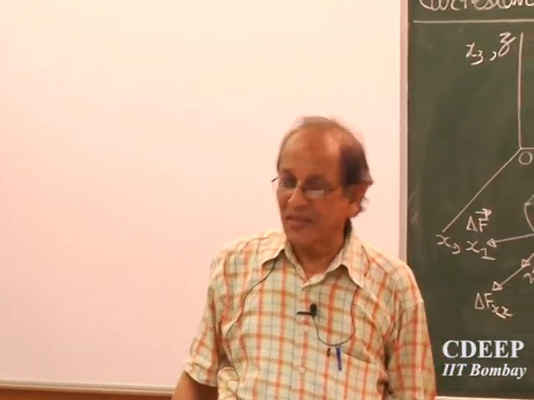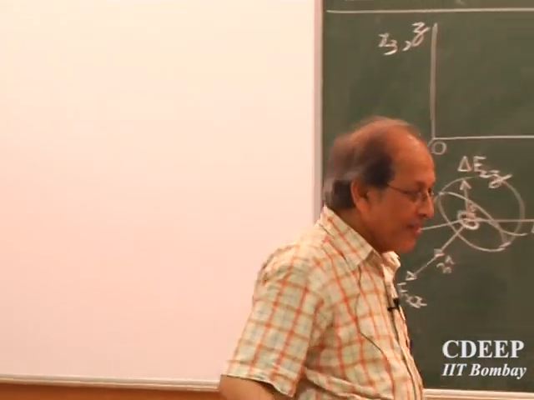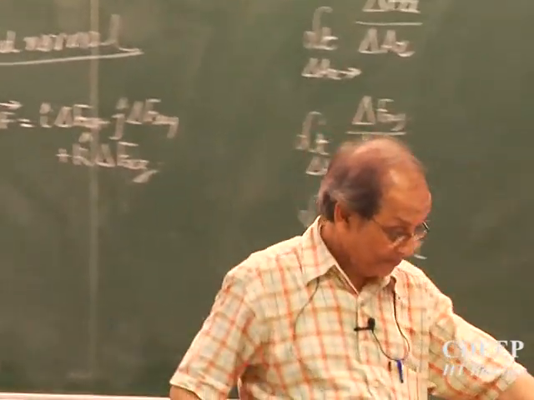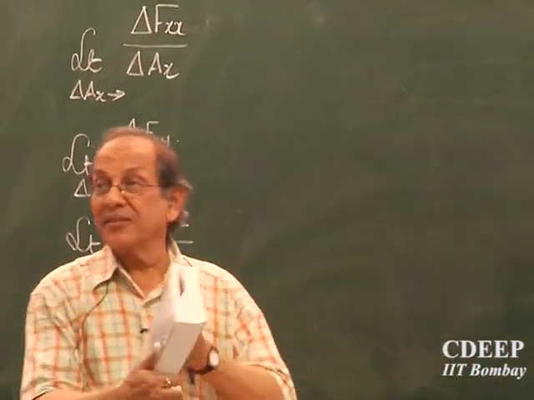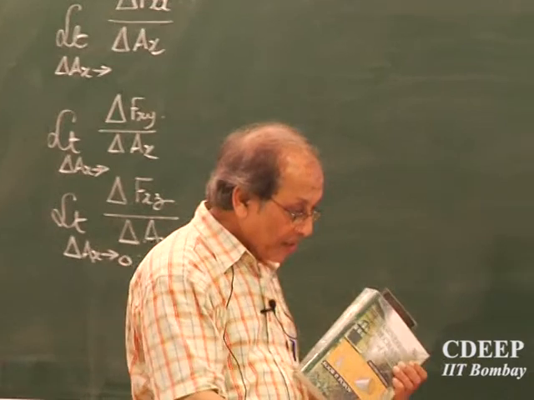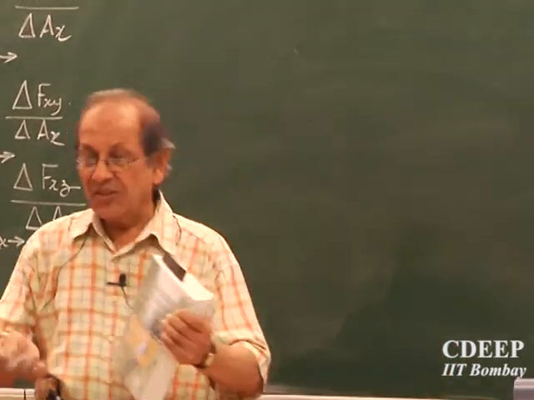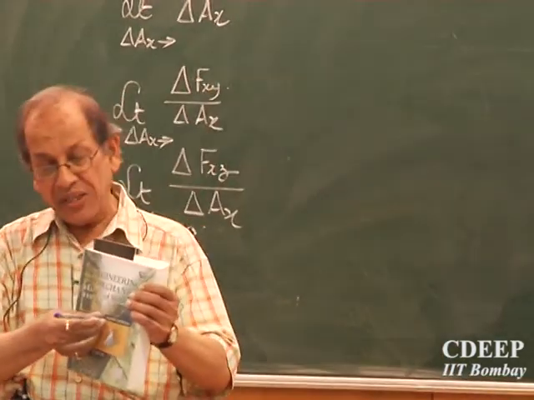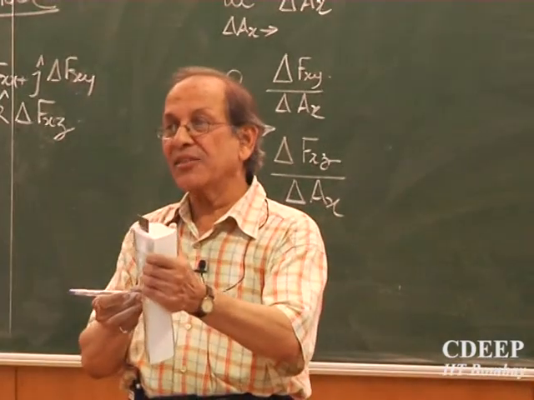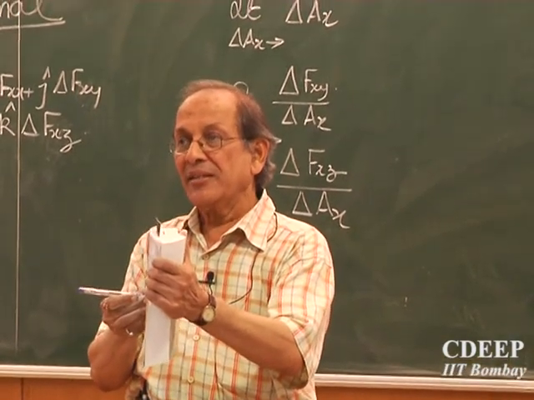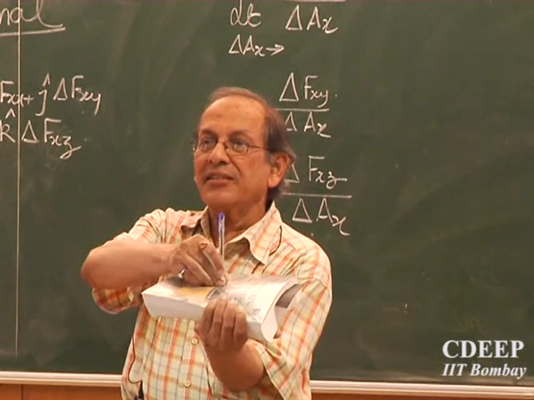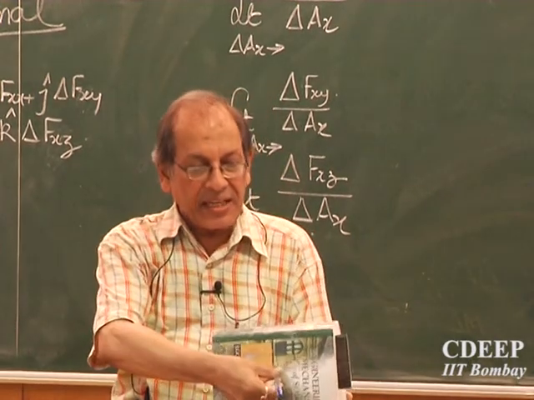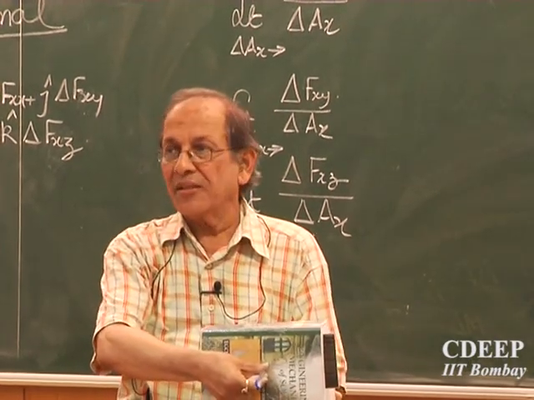Positive plane means, if you have a plane, this is a plane, and the outward normal is like this arrow. If this is in the x direction, this is a positive x plane. If it is in the y direction, then this is a positive y plane. If it is in the z direction, then this is a positive z plane.